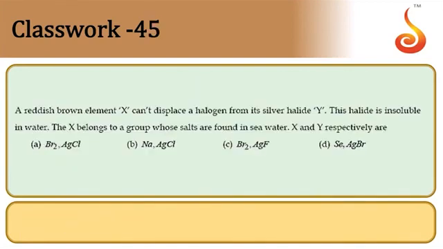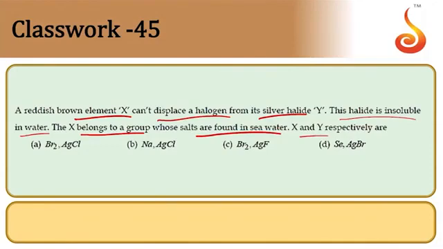Next. A reddish brown element X cannot displace halogen from its silver halide Y. This halide is insoluble in water. X belongs to a group whose salts are found in seawater. X and Y are. See, X belongs to a group whose salts are found in seawater. Seawater salts are nothing but halogens. So X is nothing but a halogen element, he says.